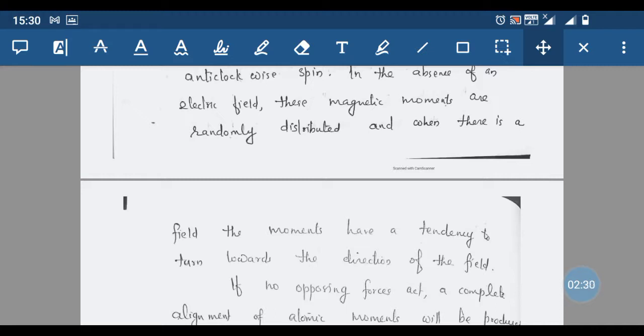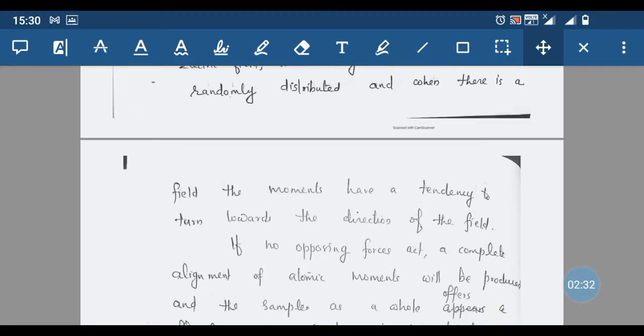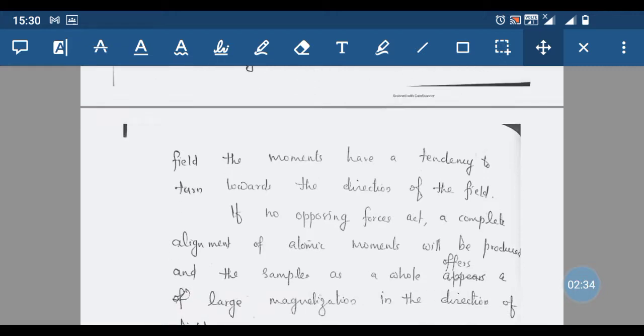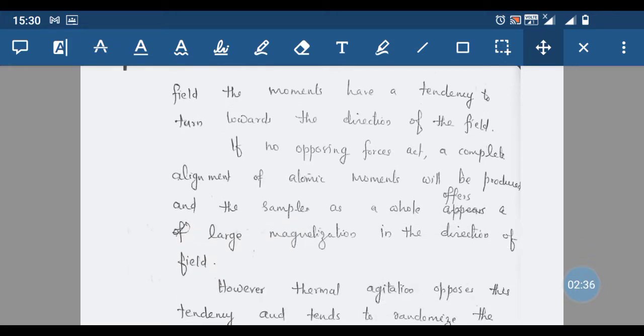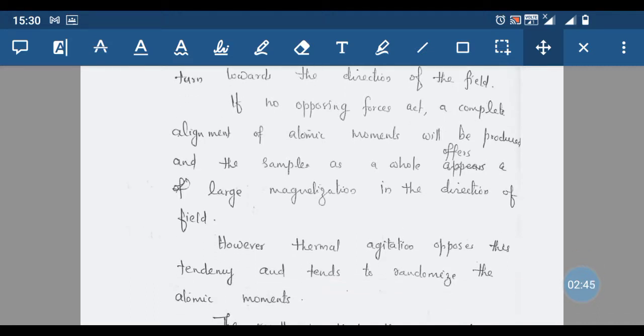But because of the external field, all these atomic dipoles tend to align in the same direction as the applied field. If no opposing forces act, a complete alignment of atomic moments will be produced, and the sample as a whole offers a large magnetization in the direction of the field.